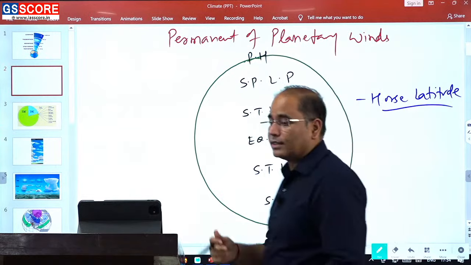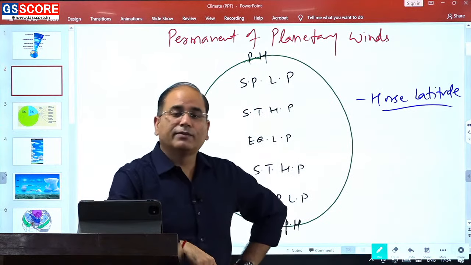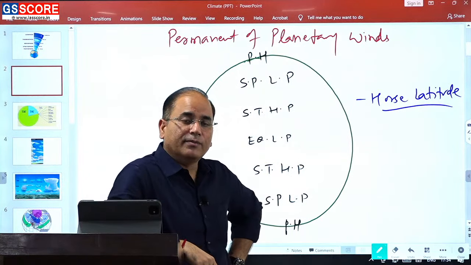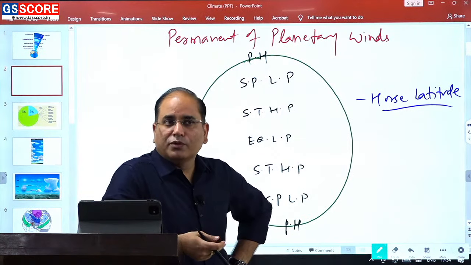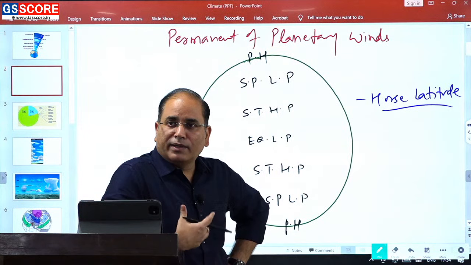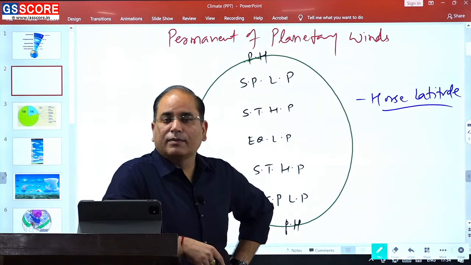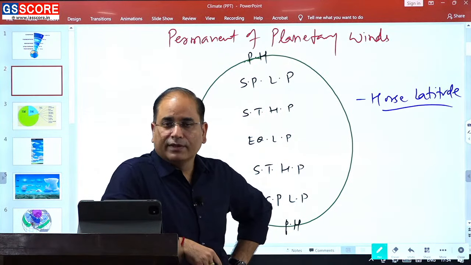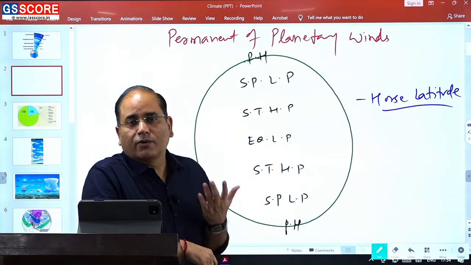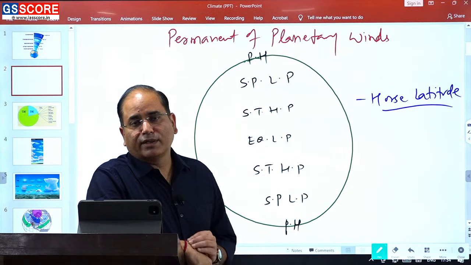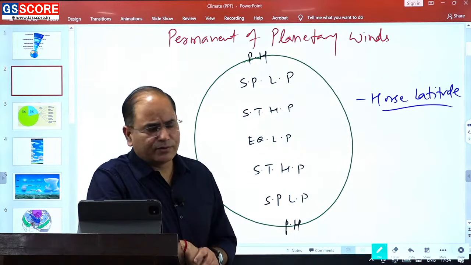तो इसे horse latitude भी कहते थे. Why it was being known as the horse latitude? Because in earlier time period people were having an awareness about the thermal pressure only. So they were thinking that on the surface we have a low pressure prevailing in the lower latitude and high pressure prevailing in the higher latitude.